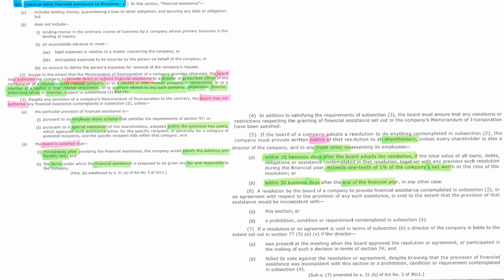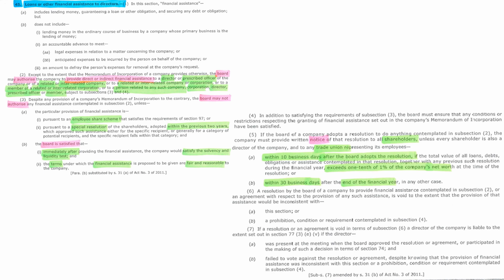If the board adopts a resolution to provide financial assistance to directors as implied in this section, they will need to notify all shareholders and any trade union representing employees. When to notify would depend on the total of the financial assistance provided.